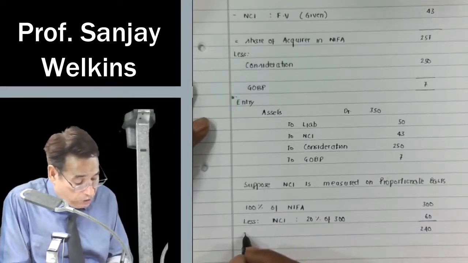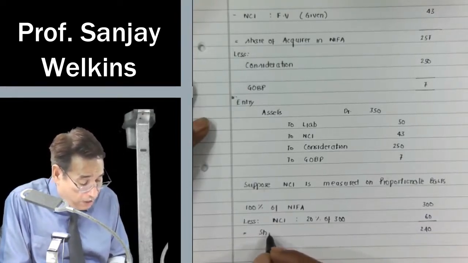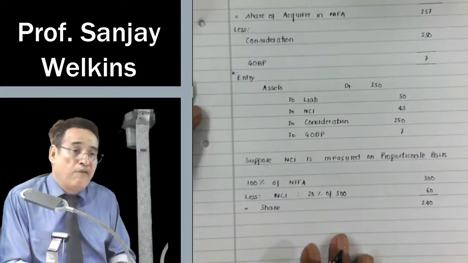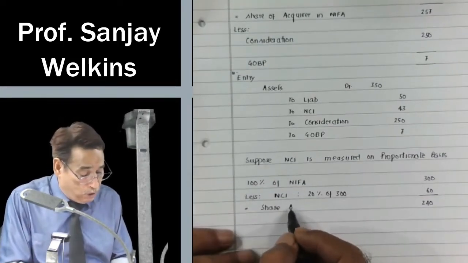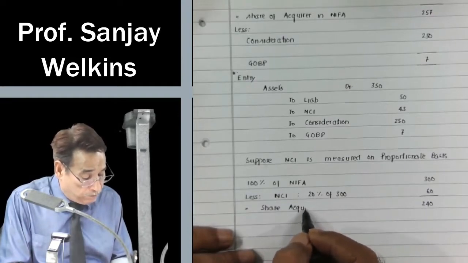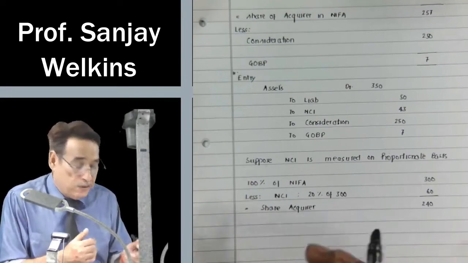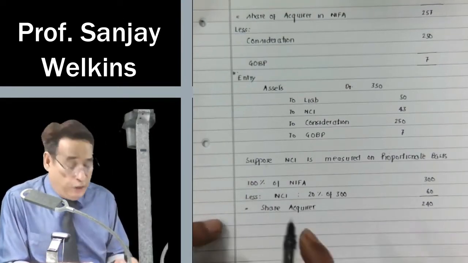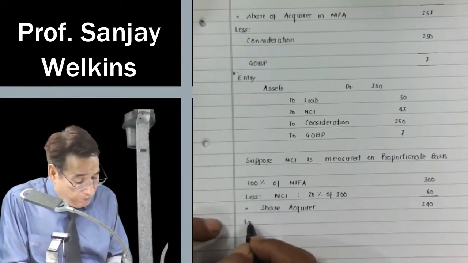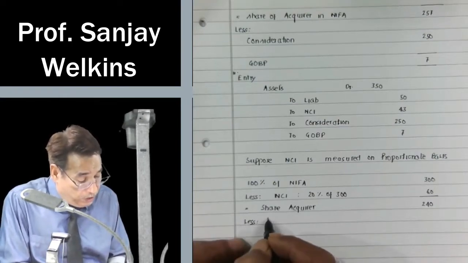This reflects the share of the acquirer, isn't it? It reflects the share of the acquirer in the net identifiable assets of the acquiree on the date of acquisition. Now we are making a payment of 250.